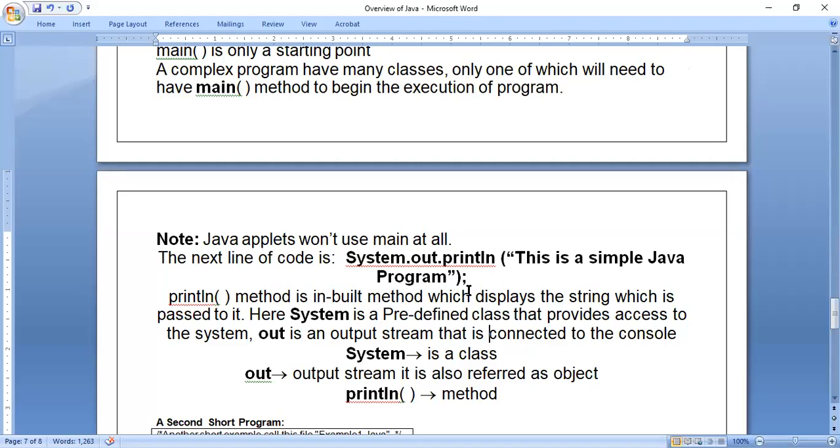See, in programming languages, the first thing we learn is how to print a message. Next, we will go for logic and calculations. Here, to print a message, we use this function, System.out.println. So let me explain that line.